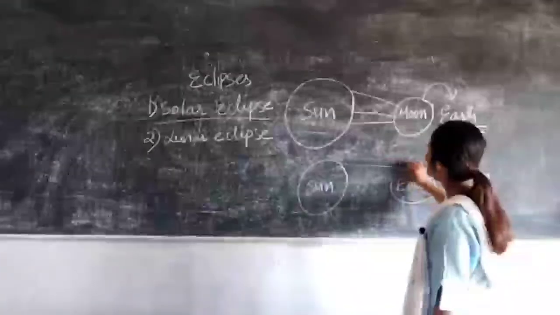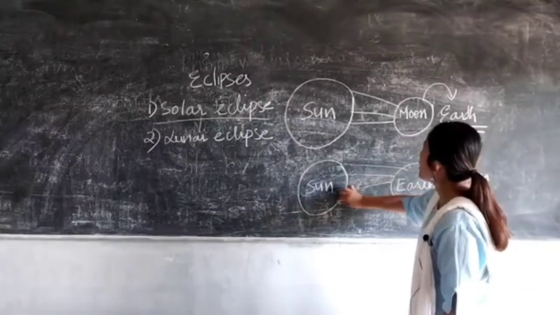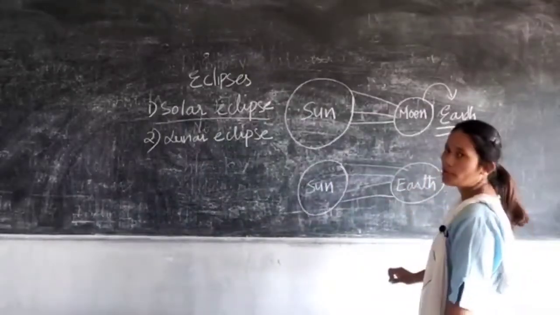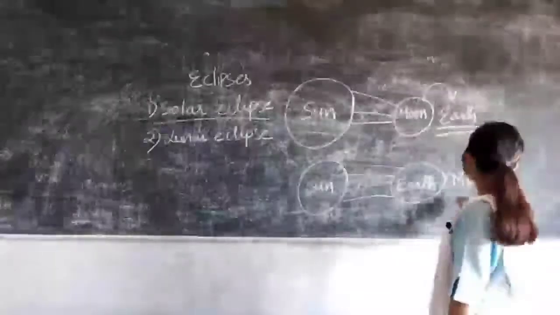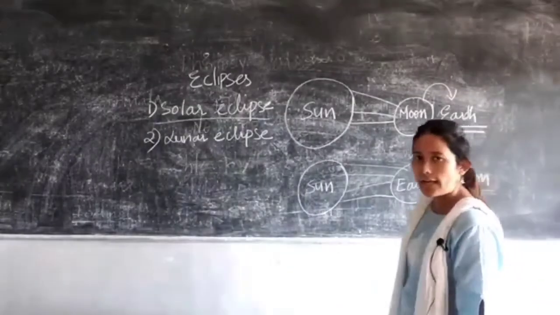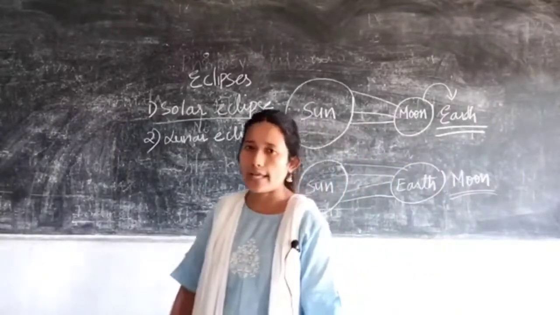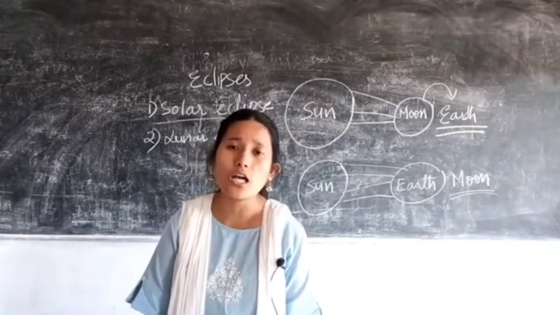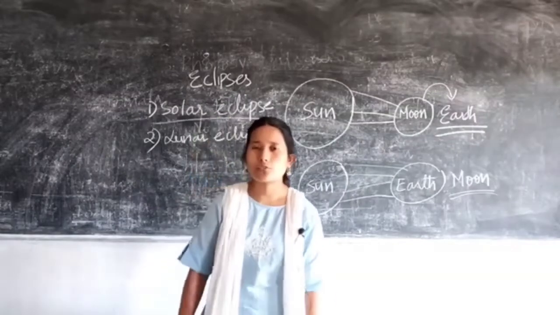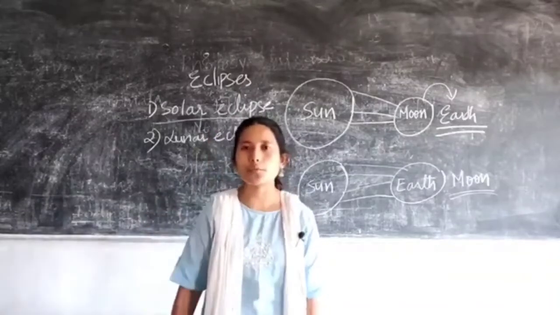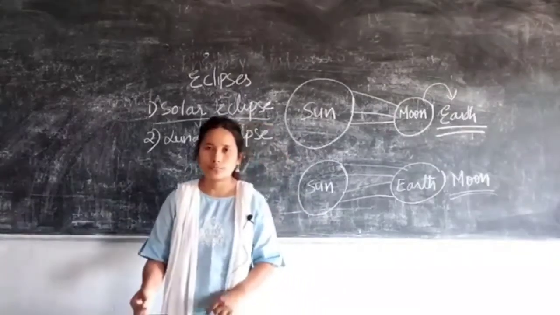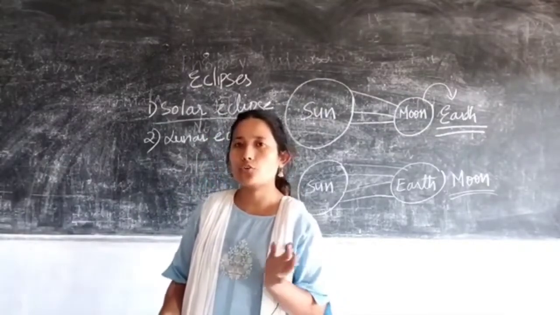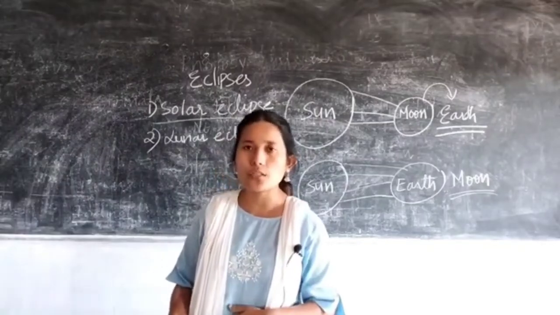The light of the sun falls on the earth, and the shadow formation occurs, because of which the moon is not visualized. This is referred to as lunar eclipse. Similar to the solar eclipse, lunar eclipse can also be partial or complete. In case of partial lunar eclipse, we can see some part of the moon, but in case of a complete lunar eclipse, the moon will not be visible from the earth.